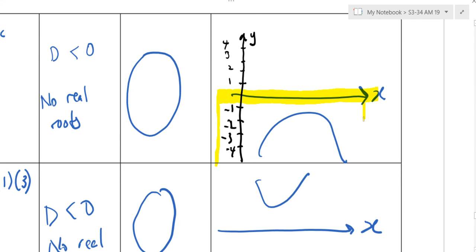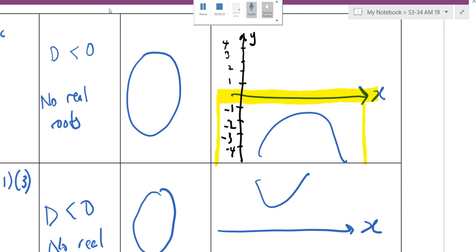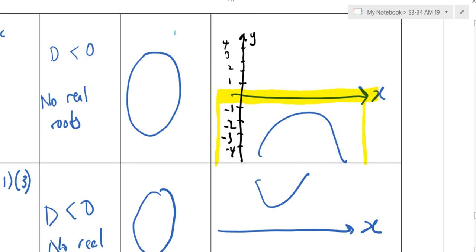This is my graph. How do you describe this blue graph? Is it positive or negative? Is it obvious it's negative? So when it's negative, what do you see about the roots?